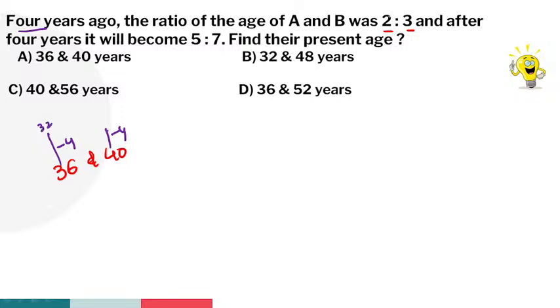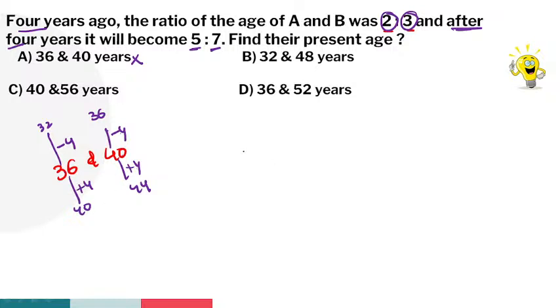32. So 32 is a multiple of 2. Yes. And 40 minus 4 is how much? 36. 36 is a multiple of 3. Yes. Next, what did he say? After 4 years. After means plus. 36 plus 4 is 40. 40 is a multiple of 5. Yes, 5 8s are 40. So 40 plus 4 is 44. 44 is a multiple of 7? No, that's why the first option is the wrong option.